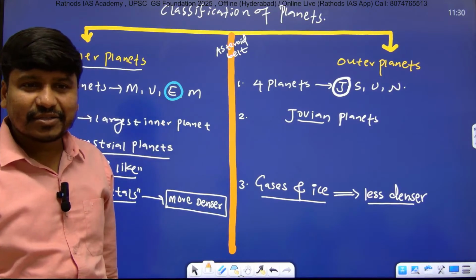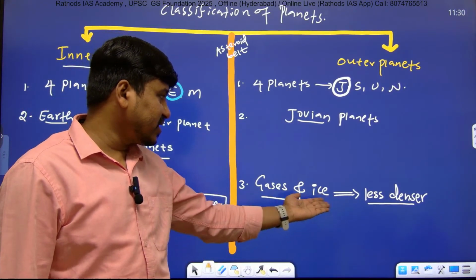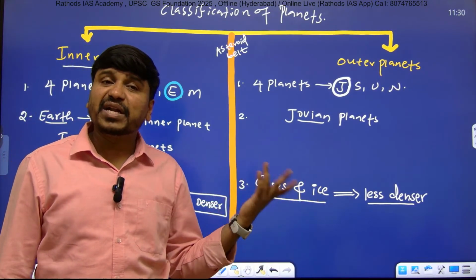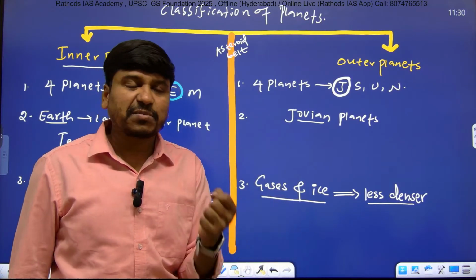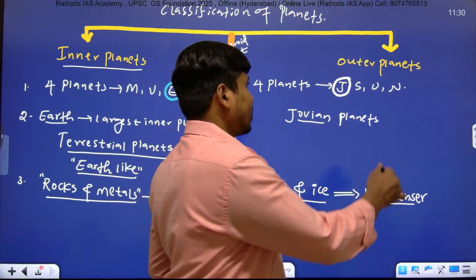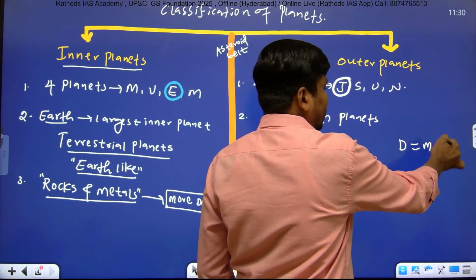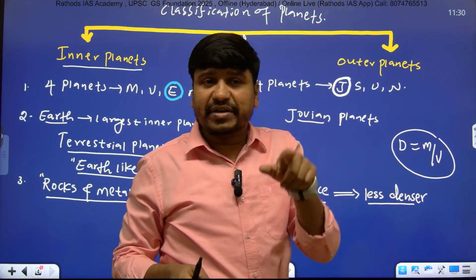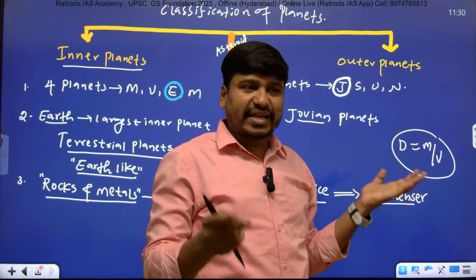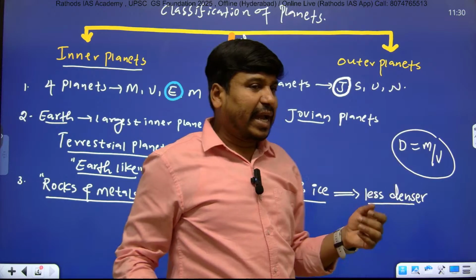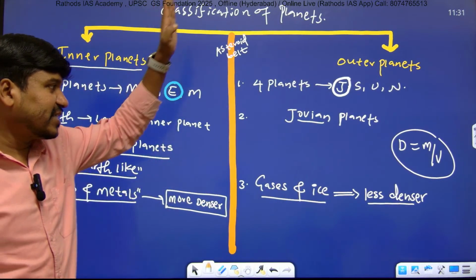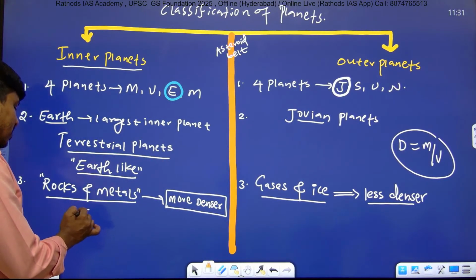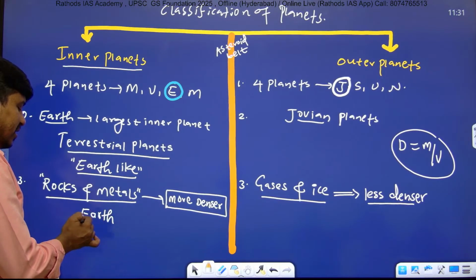Not Jupiter. Just what I mentioned: outer planets are less dense and inner planets are more dense, because outer planets are made up of gases and ice, and the density of gases and ice will be less. What is the meaning of density? Mass divided by volume, right? Take 1 cubic meter. In 1 cubic meter, the mass of gas will be less, and the mass of rocks and metal will be more, so density will be more for the inner planets and less for the outer planets, and that's why we call them less dense and more dense. And please remember, Earth has the maximum density in our entire solar system.